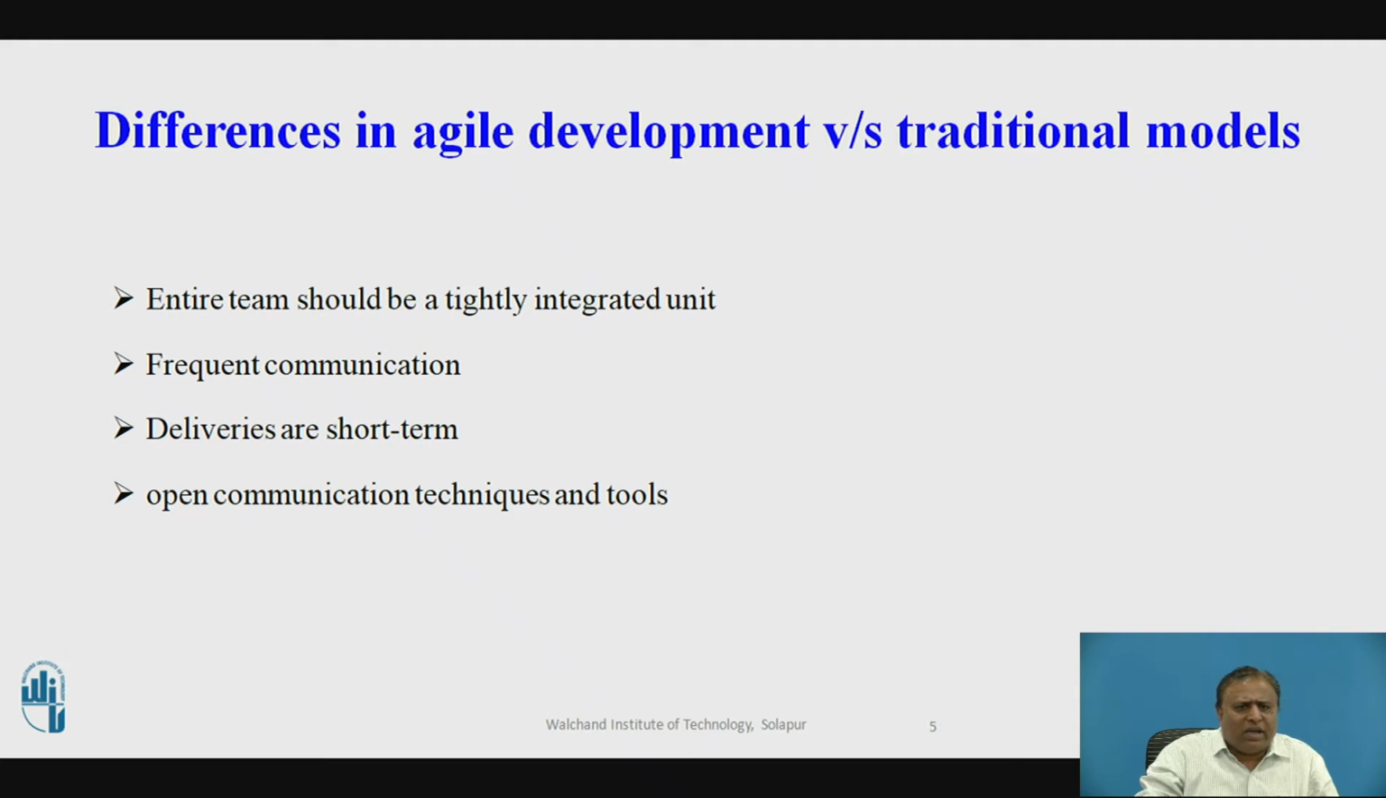Deliveries are short term. Usually, a delivery cycle ranges from 1 week to 4 weeks. These are commonly known as sprints. Agile project teams allow open communication techniques and tools which enable the team members, including the customer, to express their views and feedback openly and quickly. So these facts we can see in agile, but these facts will not be seen in the traditional model.